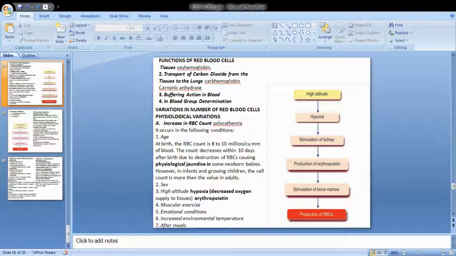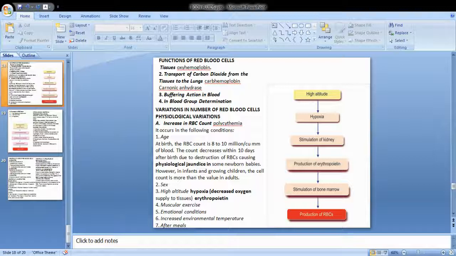So you can see at birth the RBC count is 8 to 10 million per cubic millimeter of blood. After 10 days, the count decreases. Why? Because of the destruction of RBCs, the newborn babies will suffer from physiological jaundice. During this condition, after a few days, a number of RBC cells will be destroyed. Later on, as the infants grow, they will pick up and the normal level of RBC will be maintained. Initially they'll have some physiological jaundice, not everybody. Even normally you can see the newborn baby will decrease in weight and then only put on weight.